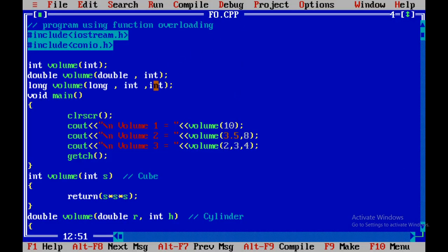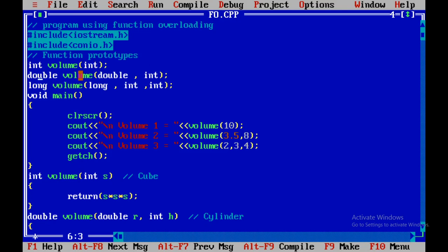Let us consider here, we have declared three prototypes: volume, volume, volume. First, these all are the prototypes. I write here function prototypes. In the first prototype, the name of the function is volume, return type is integer, one argument that is of type integer.